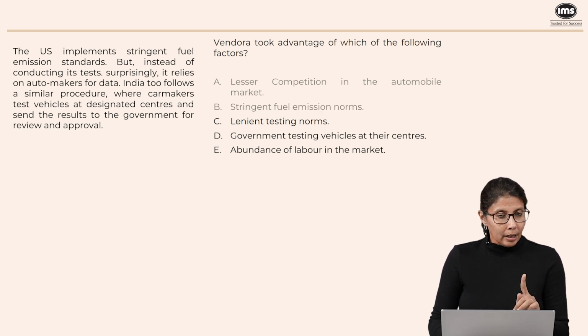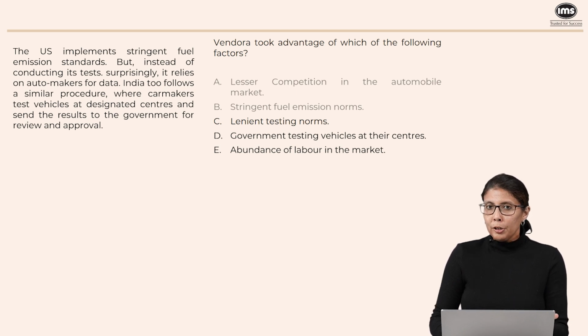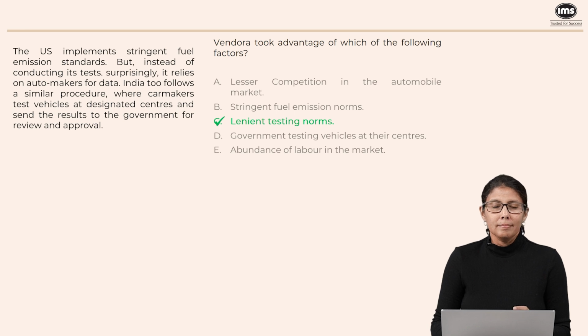Lenient testing norms. Now lenient means relaxed. When you allow the automaker to provide you with the relevant data, then you are kind of relaxed about the process. So we keep C. D says government testing vehicles at their centers. This we know is absolutely untrue according to the passage. We don't conduct the tests at governmental facilities. We actually allow the automakers to give us the data. So eliminate D right away. Abundance of labor in the market. This is not mentioned anywhere in the passage. So eliminate E. Our answer will have to be option C, lenient testing norms.